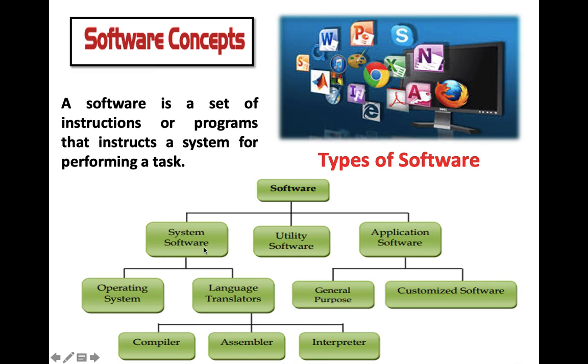Now, system software is further divided into two categories: operating system and language processors. Application software is again divided into two categories: general purpose application software, customized application software. This language processor is divided into three parts: compiler, assembler, and interpreter. Every category we will be studying in brief in the coming slides. Now, system software.